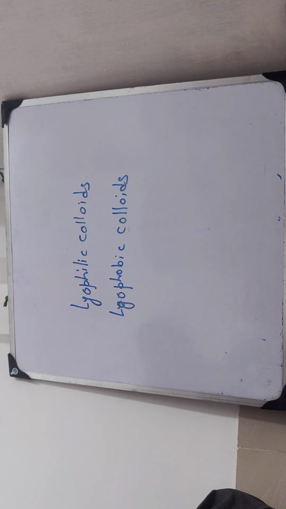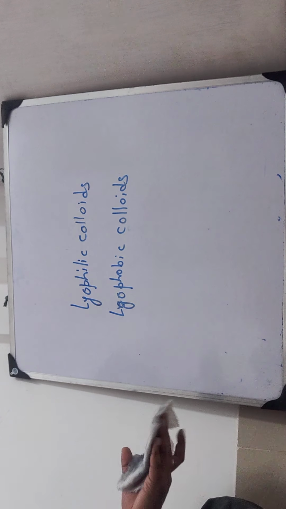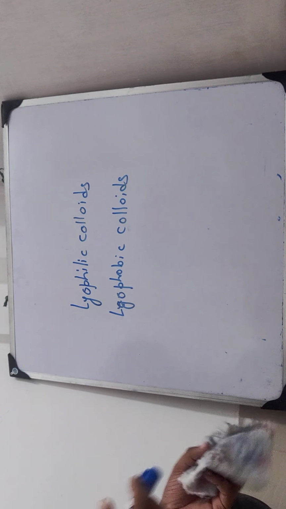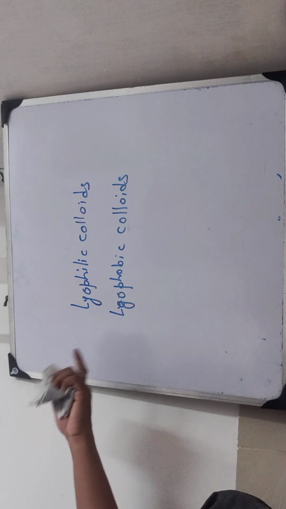Lyophilic colloids and lyophobic colloids. Lyophilic means what? If there is a deep attraction between the dispersed phase and dispersion medium, then the colloids so formed will be called lyophilic colloids.